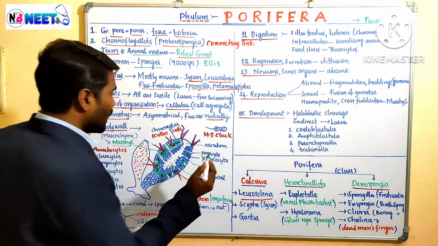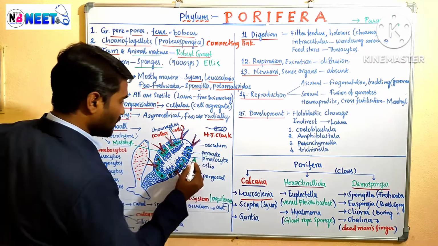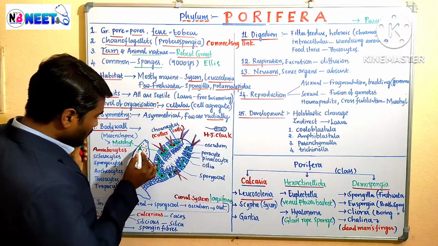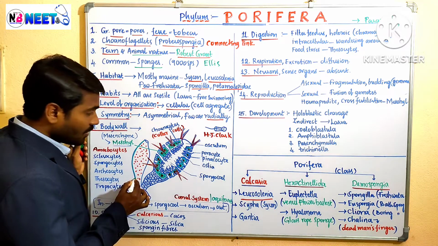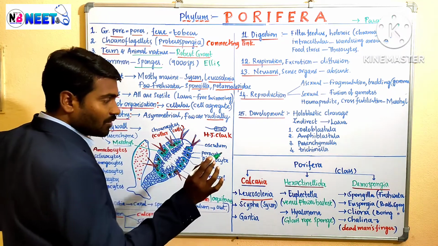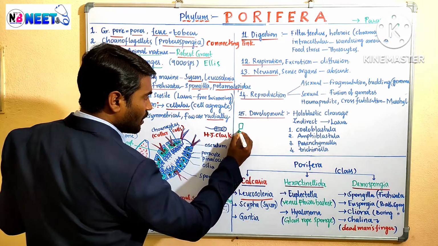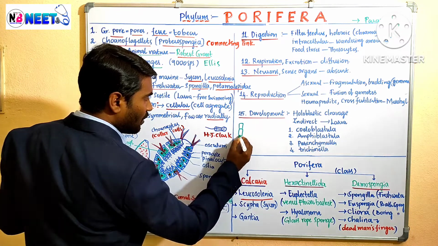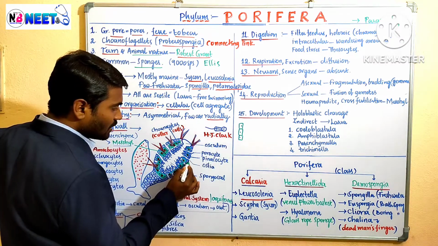So the outer layer, here I am writing. Come to this. This is the body wall. This is the outer layer. This outer layer is made up of a special type of cells. Which type of cells? Flat cells. The outer layer is made up of flat type of cells.